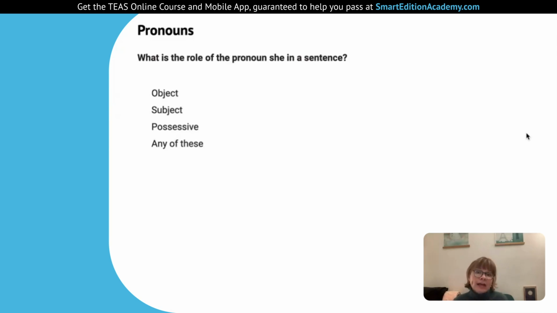Let's go down to subject. So subject is the one doing the verb. So the verb is to like. Who's doing the liking? She is. So that's why it's the subject of the sentence. So she likes her friends. We have that subject coming before the conjugated verb. She likes her friends.